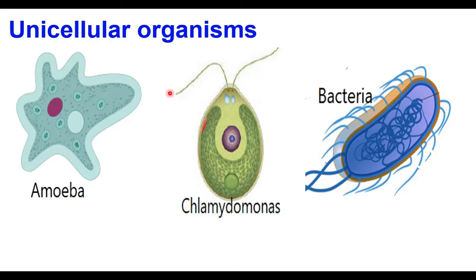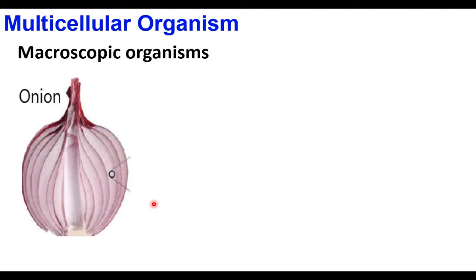They are unicellular organisms. Unicellular organisms are made up of only one cell, but multicellular organisms are made up of many cells. They are macroscopic organisms because we can see these organisms with our eyes. Onion is an example of multicellular organism. It is also a macroscopic organism.